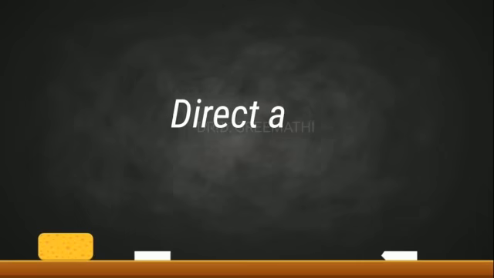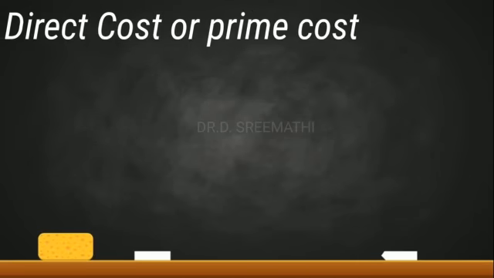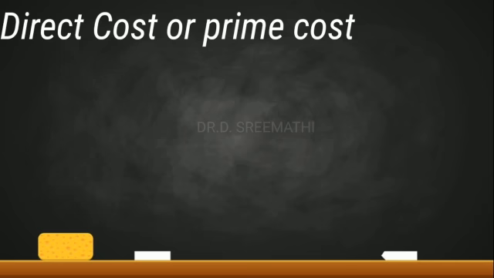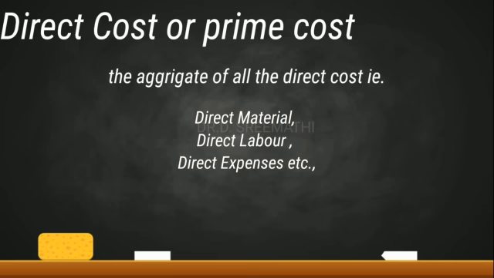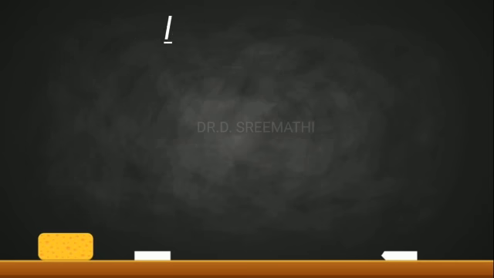Now we see the direct and indirect cost. What is direct cost? We say this is a direct cost or prime cost. So the aggregate, that is the total of all direct cost, for example the direct material, direct labor or wages, and direct expenses all together we say is the prime cost or direct cost.